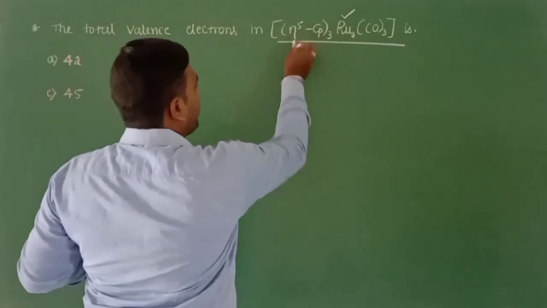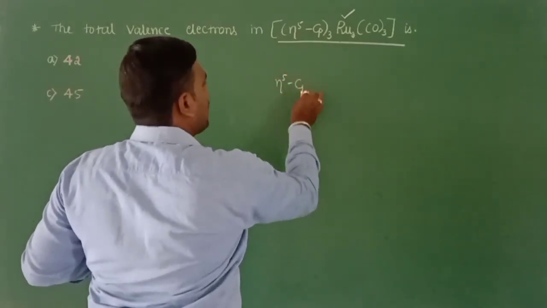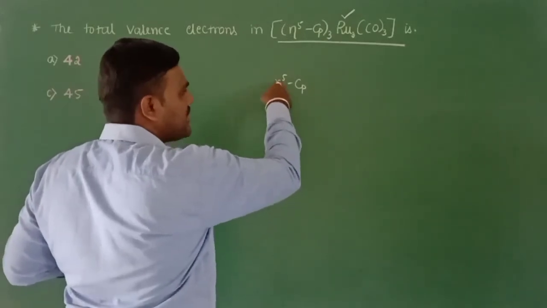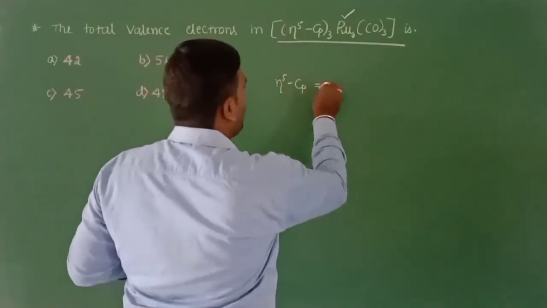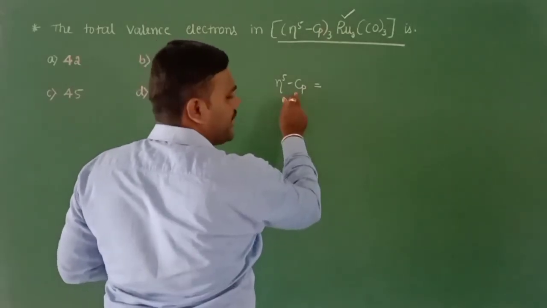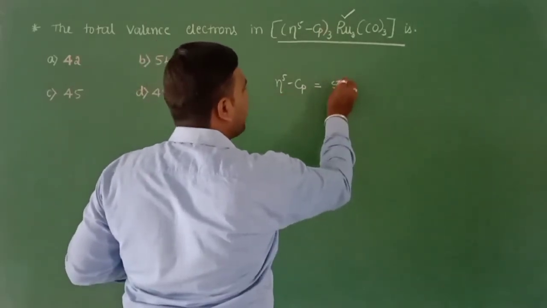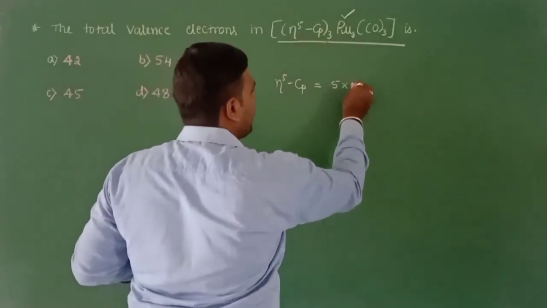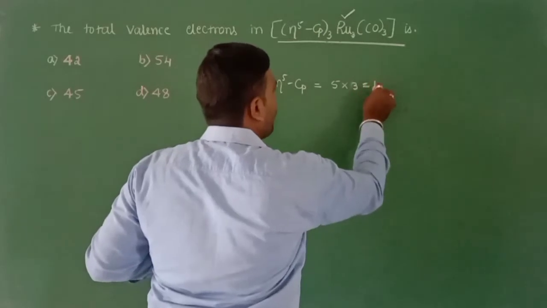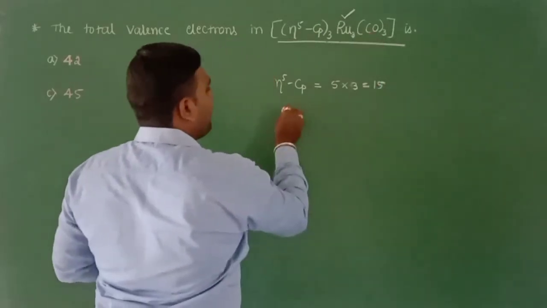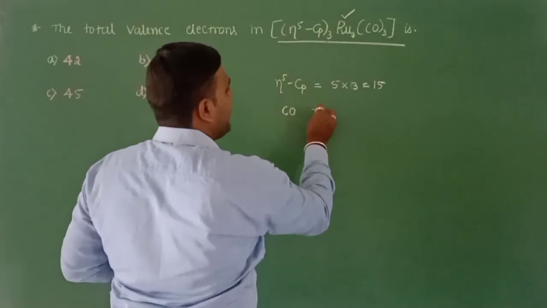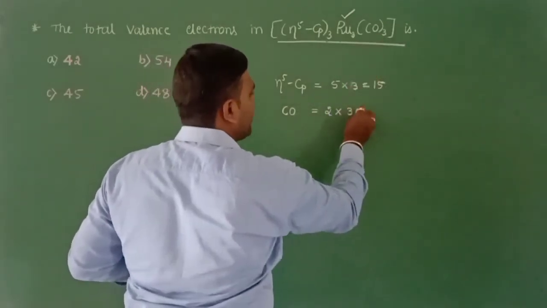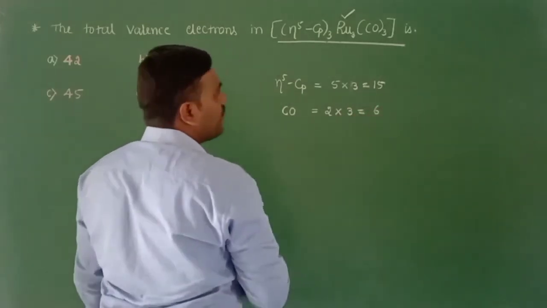Here they have given eta 5 cyclopentadienyl. So the ligation indicates the hapticity is equal to 5. Each cyclopentadienyl ligand will give 5 electron contribution, and there are a total of 3 such cyclopentadienyl ligands. So 5 into 3, 15. And there are carbonyl ligands, and each carbonyl ligand will give 2 electron contribution, and there are 3 such carbonyl ligands. So 3 twos are 6 electron contribution.